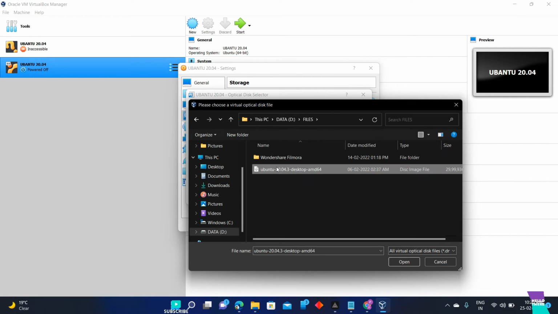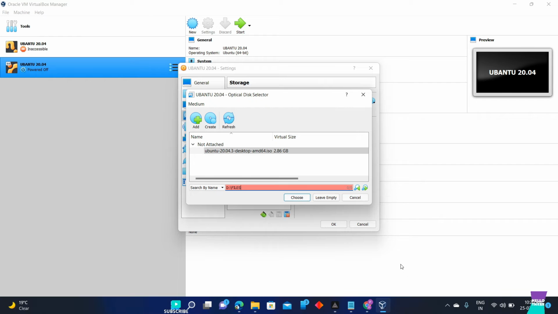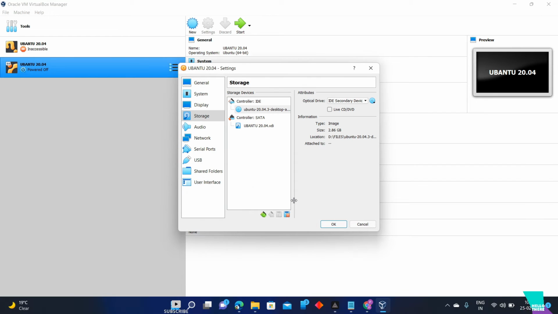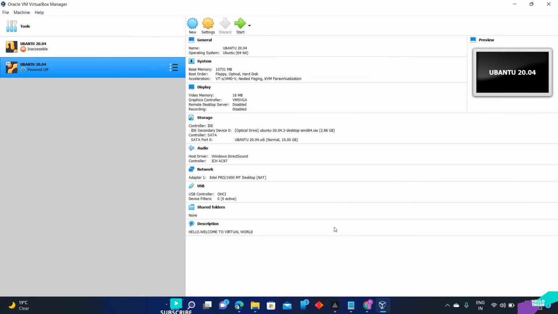Go to the file, click on that. Choose. What you have to do is basically come here, click on choose, and here it is, Ubuntu. Click on that. Press open. Now go and start. Now click install.